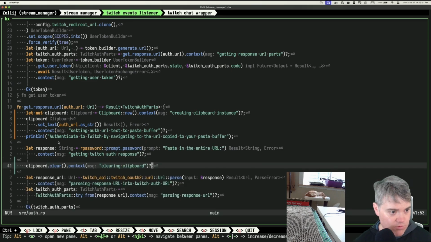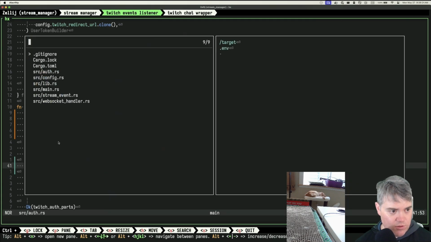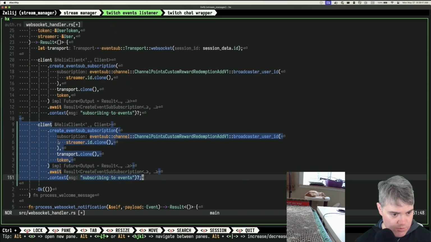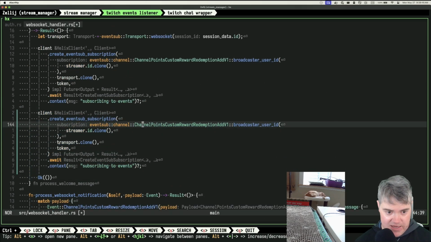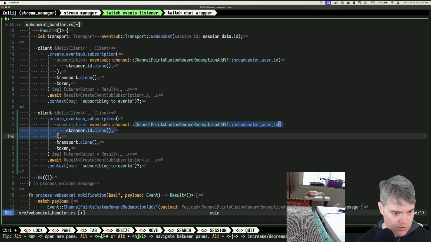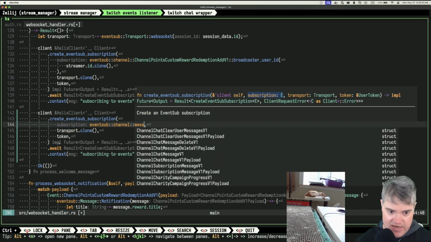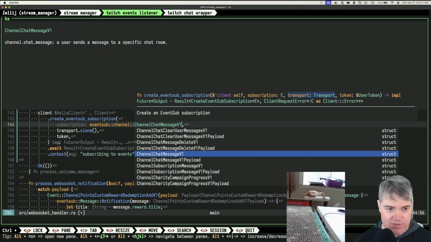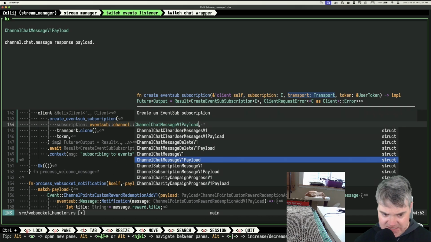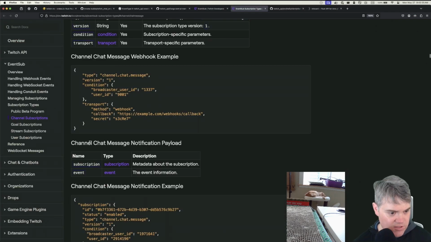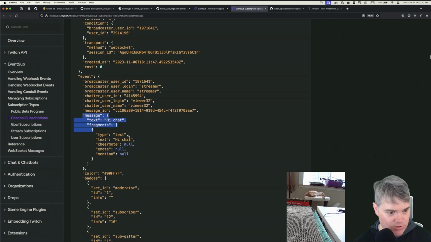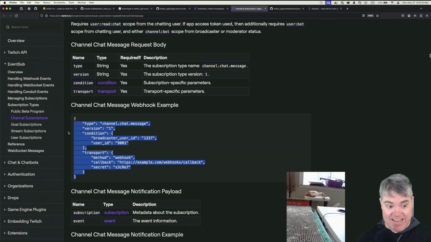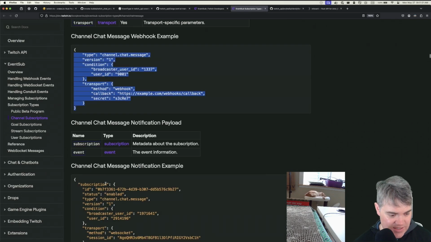Okay, so that's great. Let's now also head over to WebSocket Handler, and we have this create event subscription. I should be able to duplicate it and create another subscription here. In this specific case, I want something about a message, channel chat clear, channel chat message payload. I want to say a user sends a message to a specific chat room, response payload. Okay, this is it. It's the message v1 payload, right? Yeah, okay, so channel chat message notification payload has the actual message in it, whereas channel chat message doesn't have anything. It's just like, hey, this user sent a message. So I probably want just to get the full chat message.